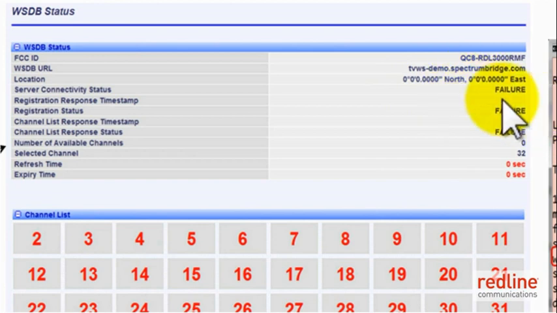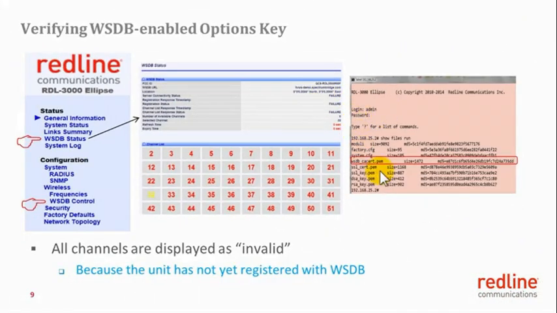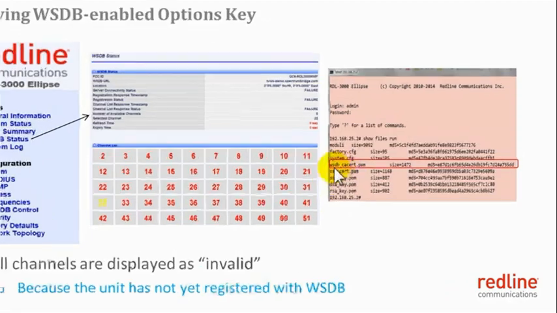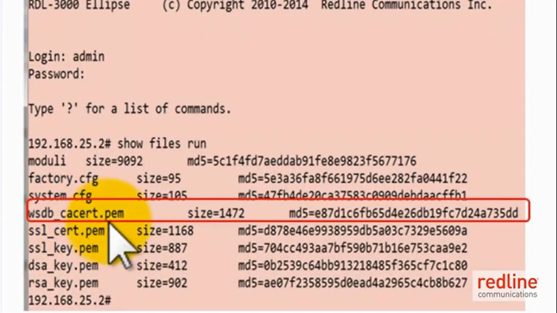The location of the product is shown as a default 0000. This is because the product coordinates have not yet been configured in the whitespace database control page, or the GPS unit in the system is not active yet and has not been able to pick up the coordinates of the system.